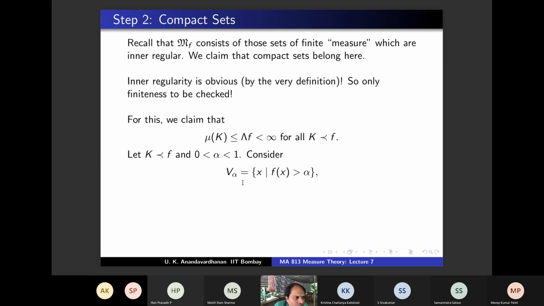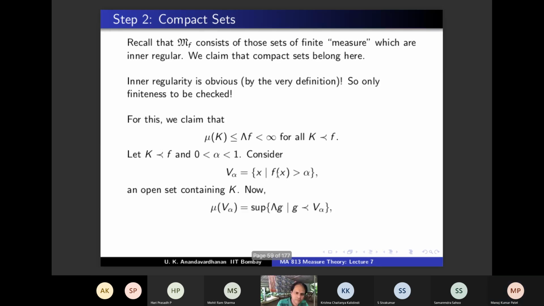What is the second striking thing about V alpha topologically? What kind of a set is V alpha? Open, because of strict inequality and f is continuous. So this is an open set containing k. And if you have k contained in V alpha, what will you think of? You have a compact set contained in an open set. Most likely Urysohn's lemma will come. Let us see. So what is the definition of mu of V alpha?